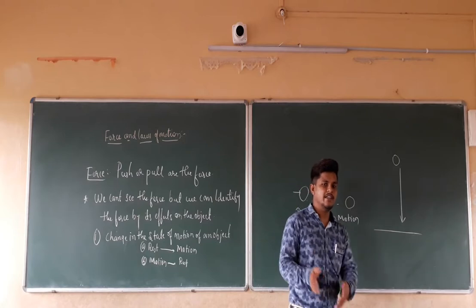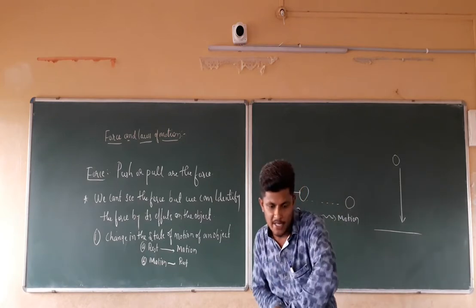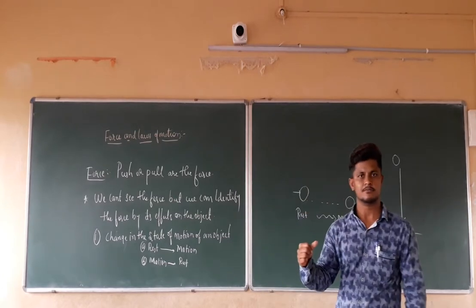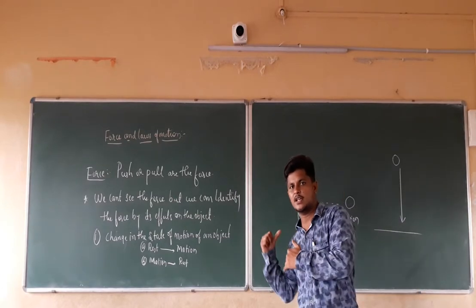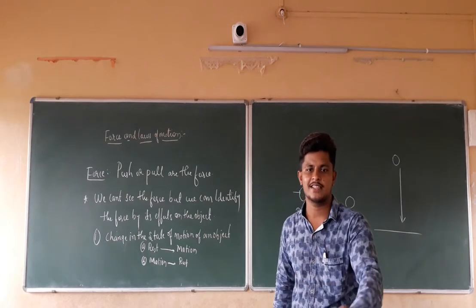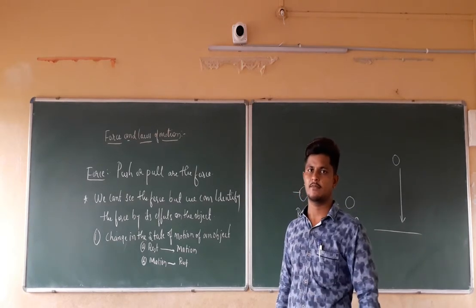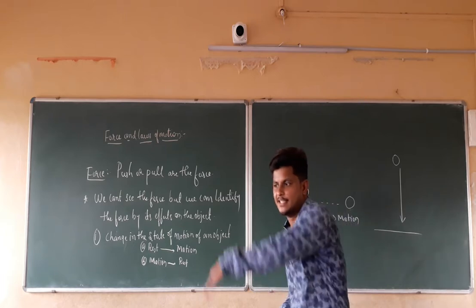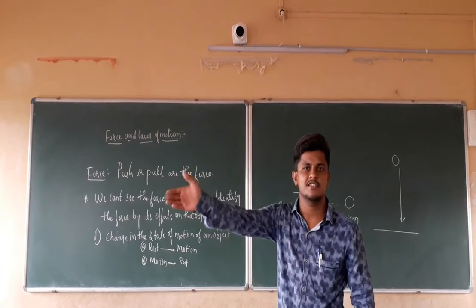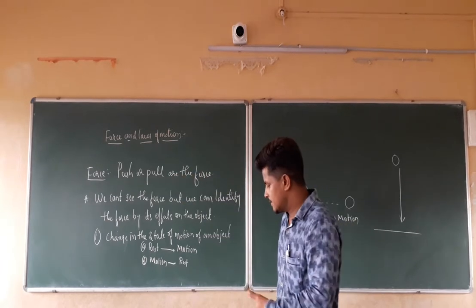What will happen when the batsman defends the ball? The ball is initially moving in this direction. When he defends it, it starts to change its direction. That is nothing but it is going in the opposite direction. Or if I push that ball in this direction, the direction of the ball is going to change from this direction to that direction. Right?